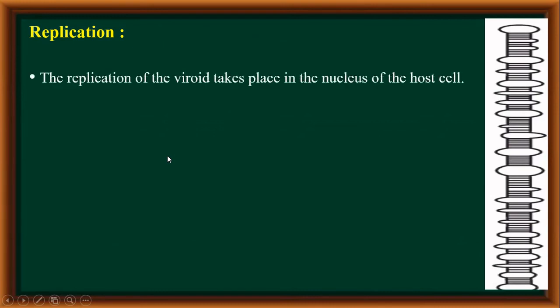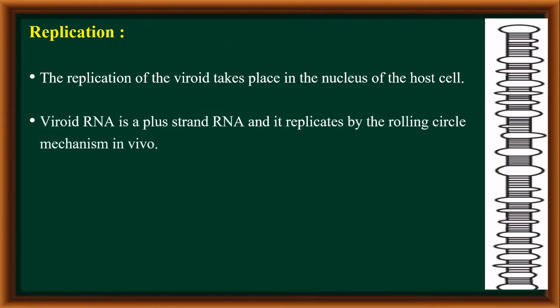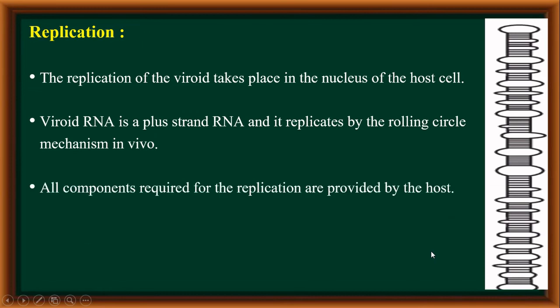Now we will see how the replication of viroids occurs. The replication of viroids takes place in the nucleus of the host cell. The viroid RNA is a plus or positive strand RNA and it replicates by a mechanism known as the rolling circle mechanism. All of the components required for the replication are provided by the host cell.